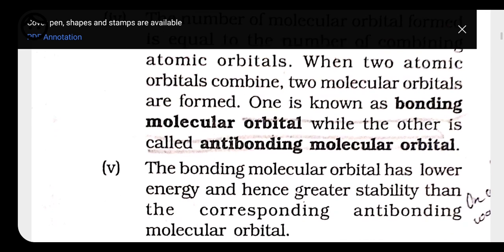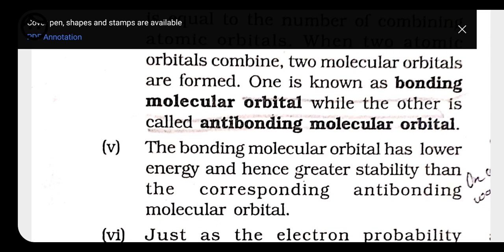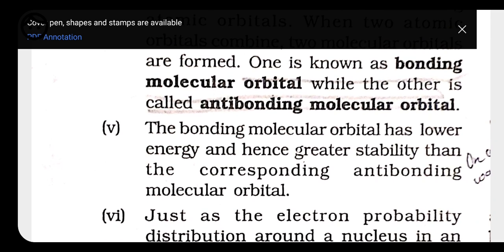molecular orbital. The bonding molecular orbital has lower energy and hence greater stability than the corresponding anti-bonding molecular orbital. When we compare the energy of both, the bonding molecular orbital has low energy, and because of the low energy its stability is more. The anti-bonding molecular orbital has high energy, that's why it is less stable compared to the bonding molecular orbital.